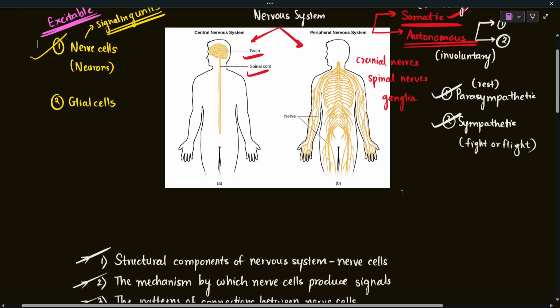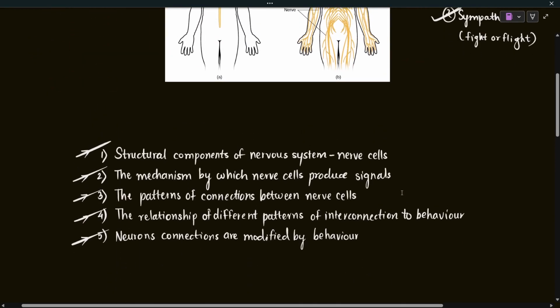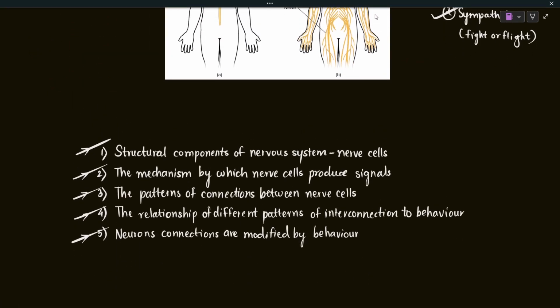Here I have listed the topics that we are going to cover one by one in the upcoming lectures. The next five to six lectures will cover those topics. The very first thing we are going to discuss is the structural components of the nervous system, specifically the nerve cell. So this lecture is dedicated to neurons. We will learn the structure of a neuron, what each specific part of the neuron does, and the jobs of those parts.